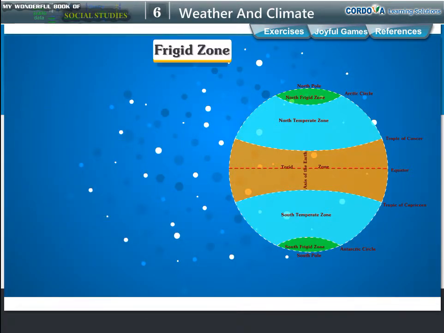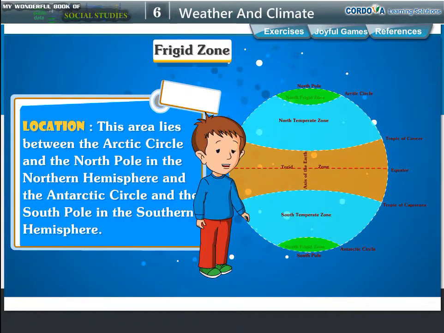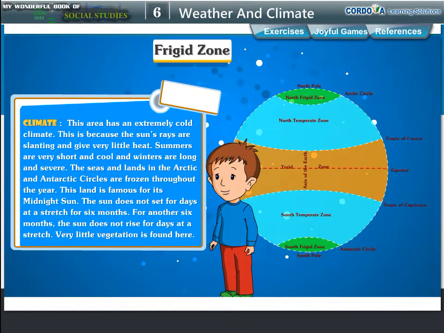Frigid zone. Location. This area lies between the Arctic Circle and the North Pole in the northern hemisphere and the Antarctic Circle and the South Pole in the southern hemisphere. Climate. This area has an extremely cold climate. This is because the sun's rays are slanting and give very little heat. Summers are very short and cool, and winters are long and severe. The seas and lands in the Arctic and Antarctic circles are frozen throughout the year.